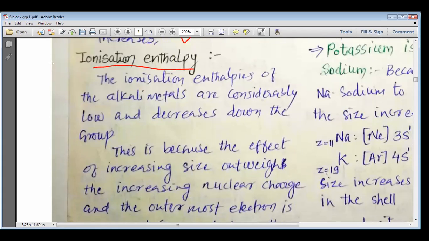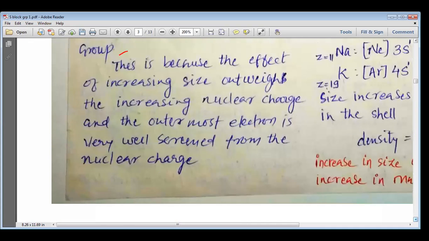Then, my dear students, we want to study the ionization enthalpy. The ionization enthalpy of the alkali metals is considerably low and decreases down the group. If you go down the group, the electron is filled farther away from the nucleus. What happens? The effective nuclear charge decreases, so the last filled electron is loosely held and can be easily removed as you go down the group. The energy required to remove the electron from its isolated gaseous atom decreases, and that is why the ionization enthalpy also decreases down the group.